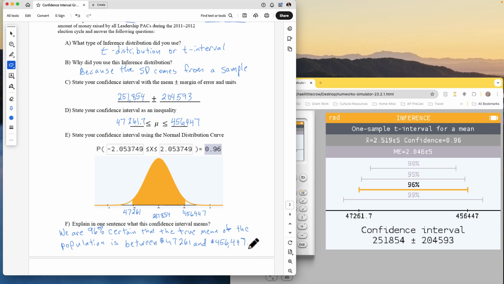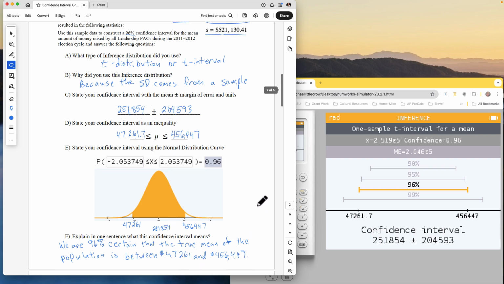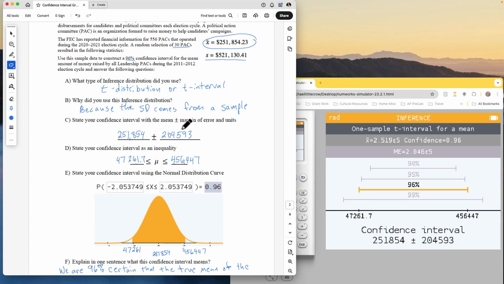So that was that one. That's really all you're going to need to do. Confidence interval stated. And what does it mean? The true mean, because again, we don't really know the mean of the population of all these 556 PACs. We're just dealing off of a sample, but the statistics lets us be pretty confident, 96% confidence that it's between these two values.